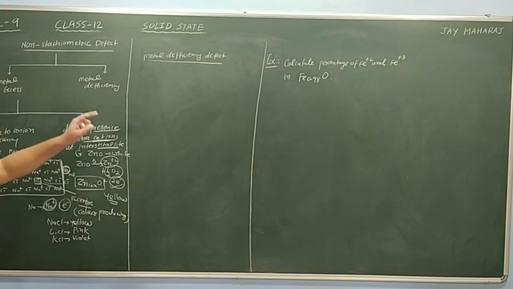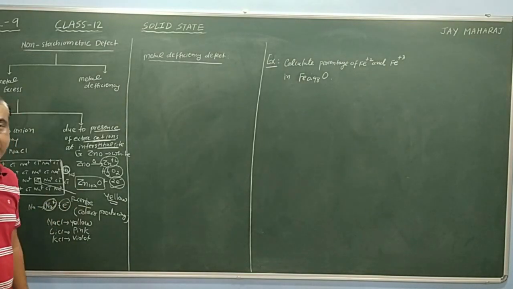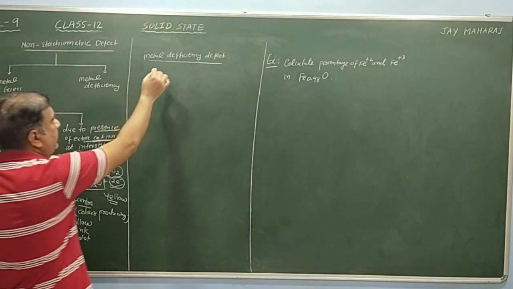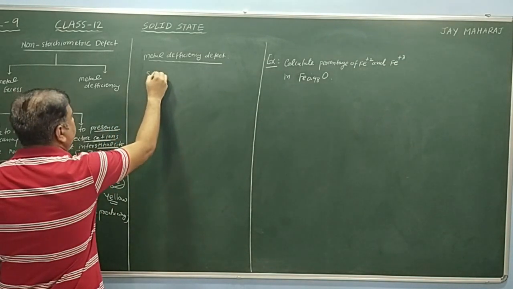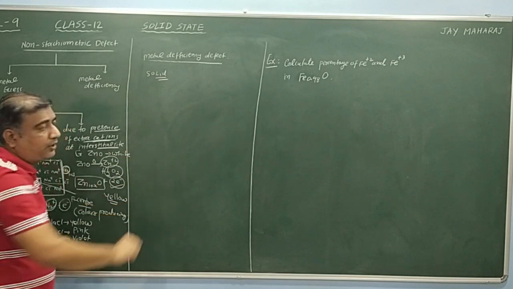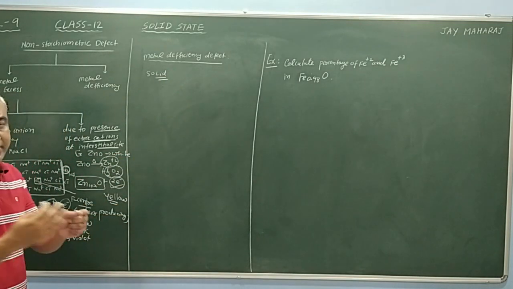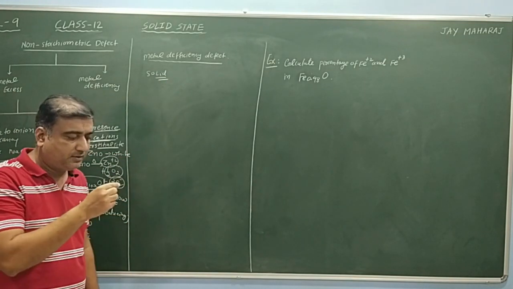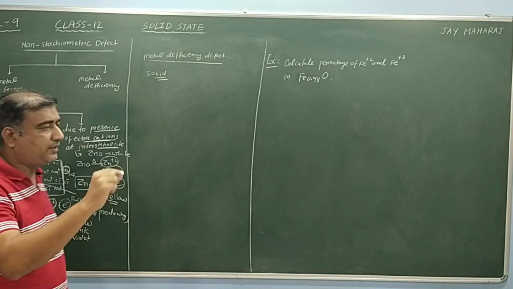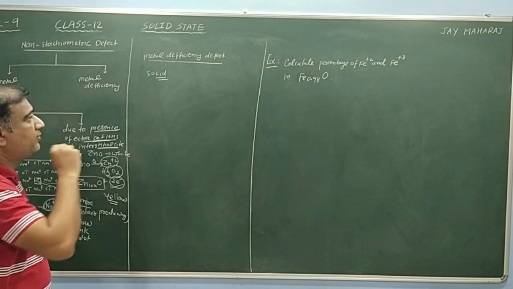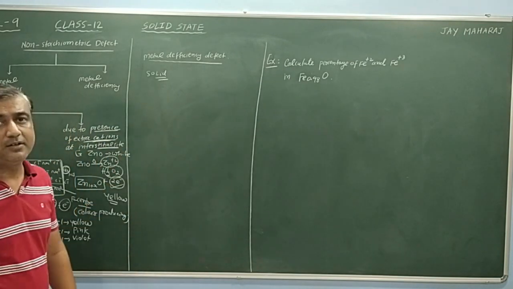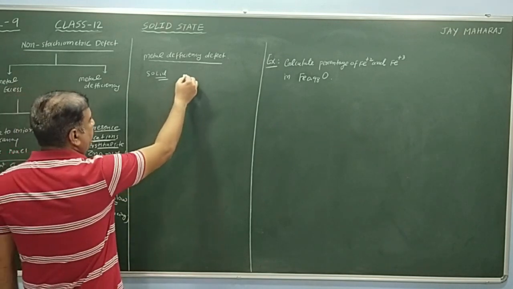Now, metal deficiency defect. Here, metal excess: the amount of metal increases. Here, the amount of metal decreases. Metal deficiency means that in some solids, the amount of metal present is less than the requirement. That means as per stoichiometry, this is the requirement, but the amount of metal present is less than the calculation from stoichiometry.